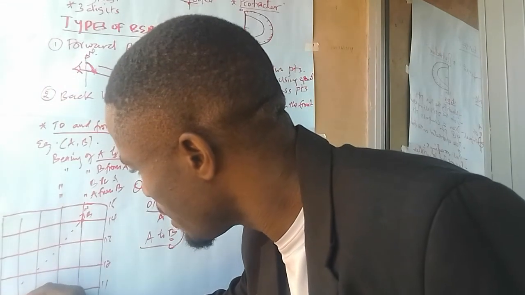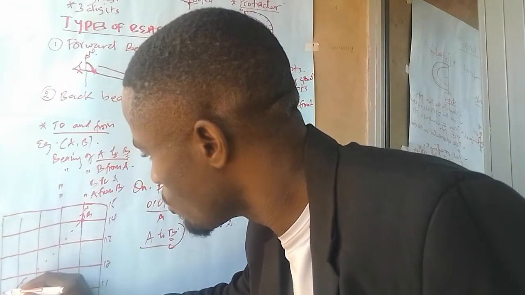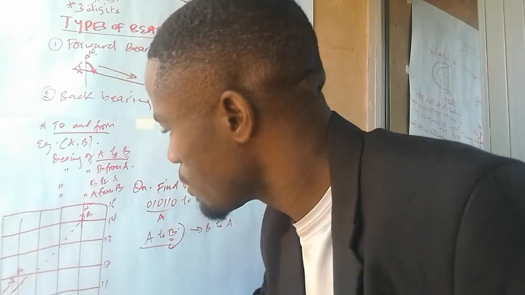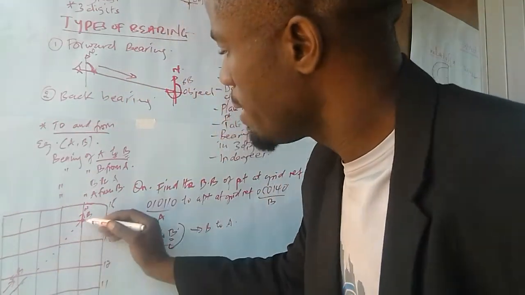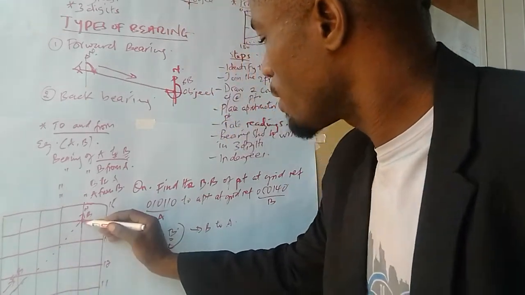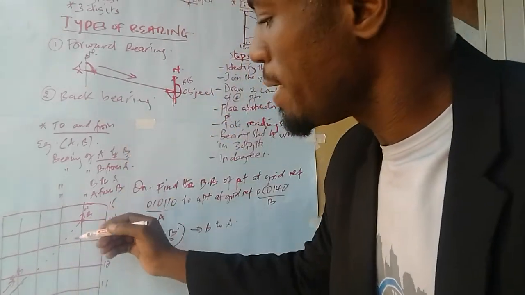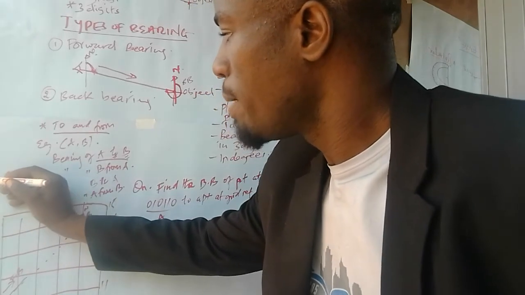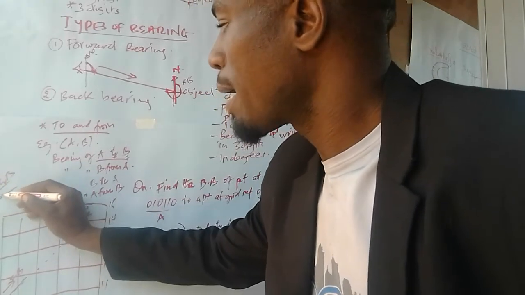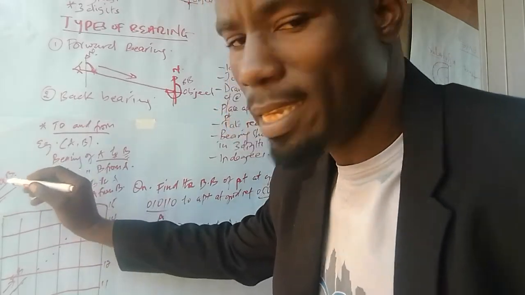This bearing here, this one. This one is forward bearing. That's not what they want. For them, they want the back bearing, meaning I should know A to B is from here up to this. But for them, they want the back bearing of A to B, meaning A to B is forward bearing. But for them, they want the back bearing, meaning they want B to A.